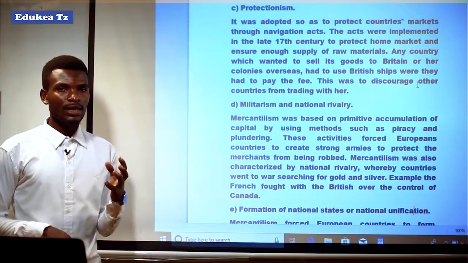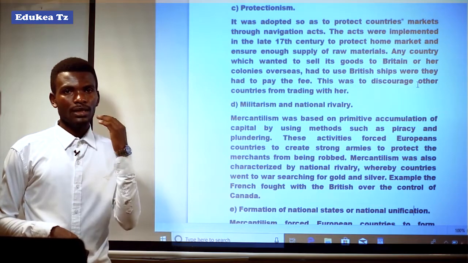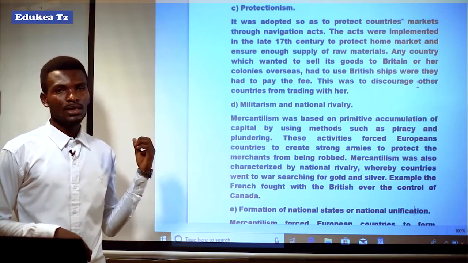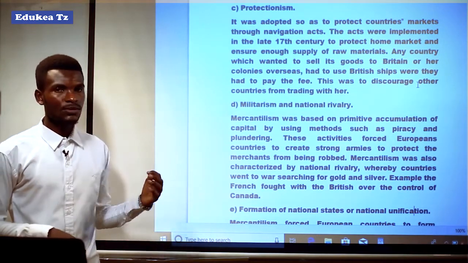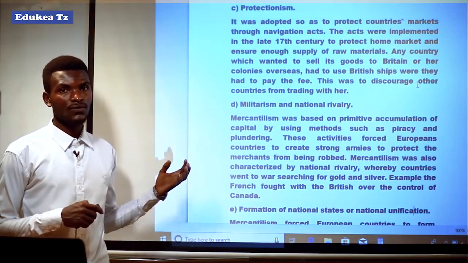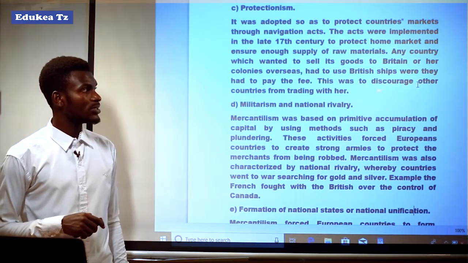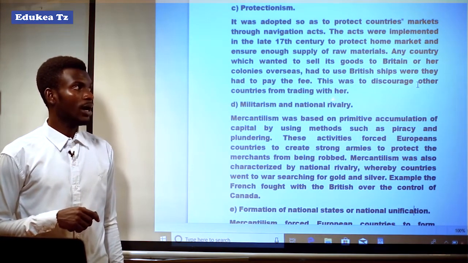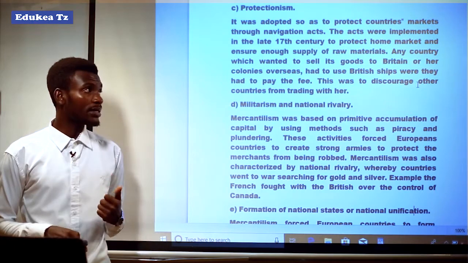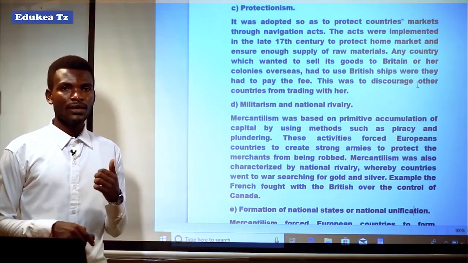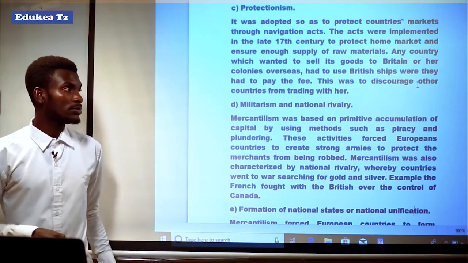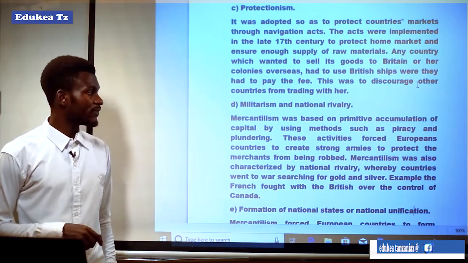And if any European country wanted to trade with British colonies, it also had to use British ships, and had to pay a fee for the use of the British ships. This was to discourage other countries from trading with her. So this was the policy or method aiming at discouraging the other European countries from trading with Britain or with British colonies.